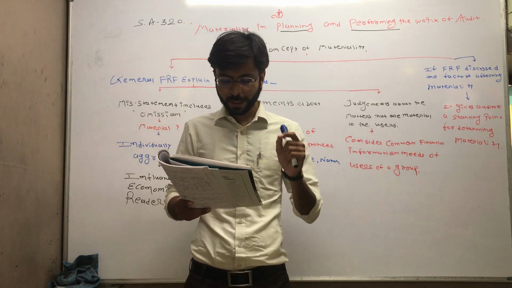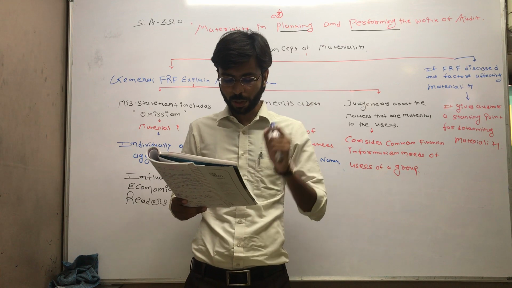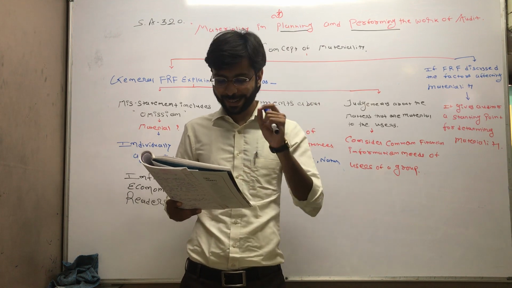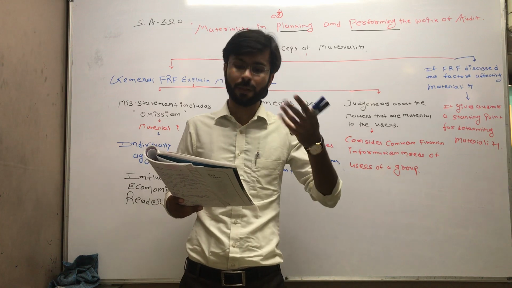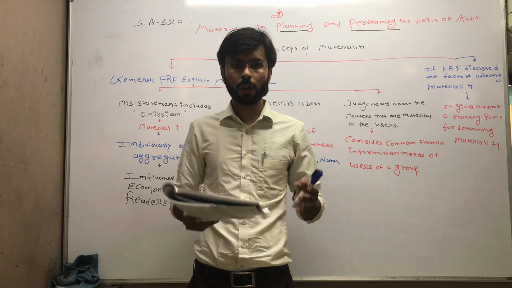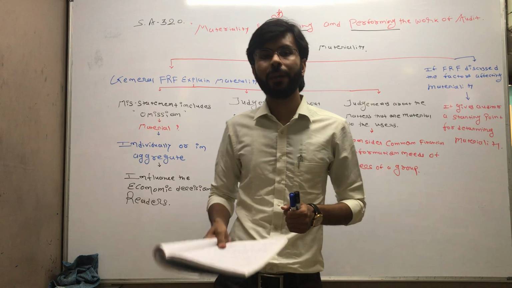Identifying the risk throughout the procedure of obtaining an understanding of the entity and its environment, including relevant controls.